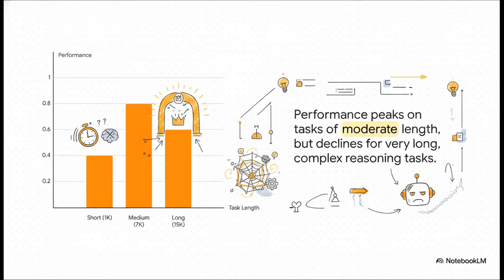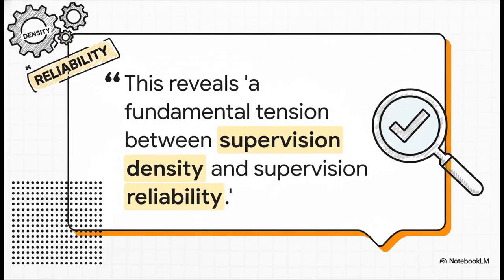But then, look what happens when the problems get really long and complex. The performance actually starts to decline again. The researchers in the paper put it perfectly. They said this reveals a fundamental tension between supervision density and supervision reliability. Now let's unpack what that actually means, because it's a really big deal.